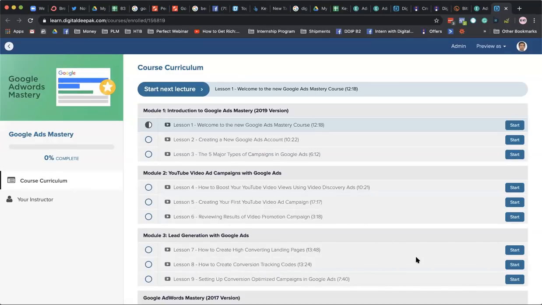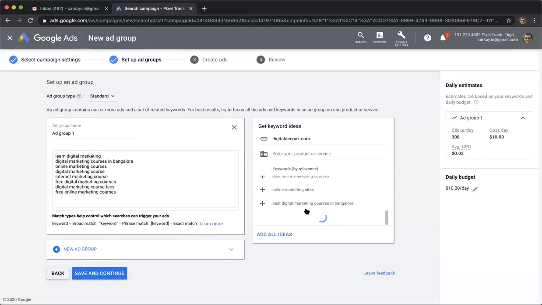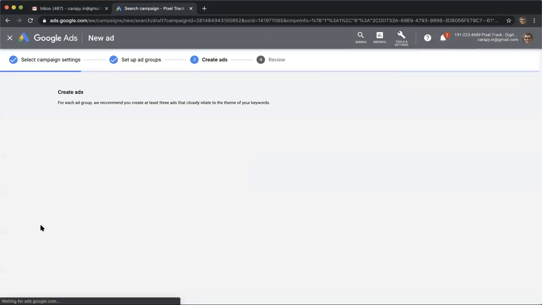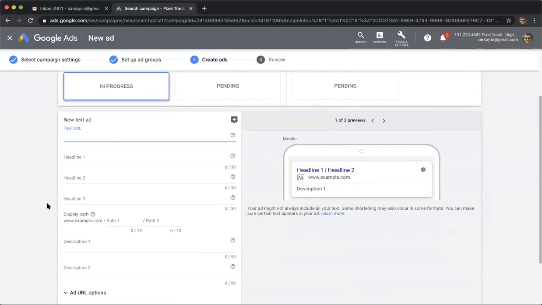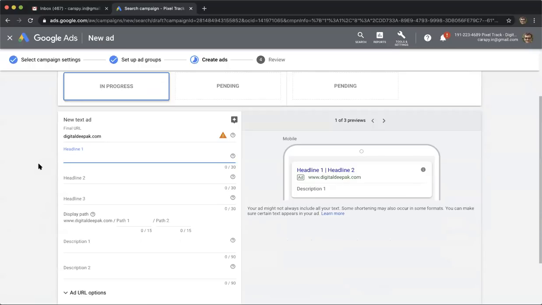So let's go back into the campaign creation. So I will just show you how to create a sample campaign here so that you can get an idea about it. So what we are adding here is that we are adding as many keywords as possible, and then we can click save and continue. So once we click save and continue, then you have to create a new ad. So this is how you create a new ad. So new text ad. So URL will be, let's say, digitaldeepak.com. I want to send traffic to digitaldeepak.com, and I'm going to put a headline here. So learn digital marketing with Digital Deepak. So this is very long, so I will shorten it.